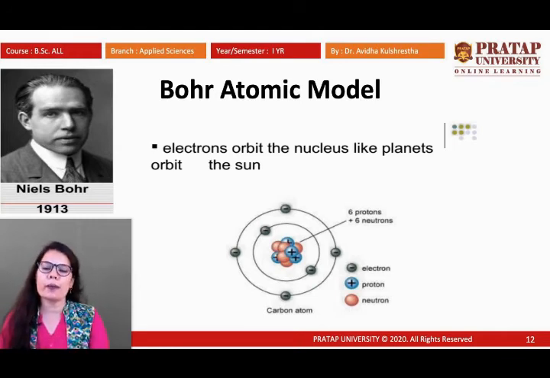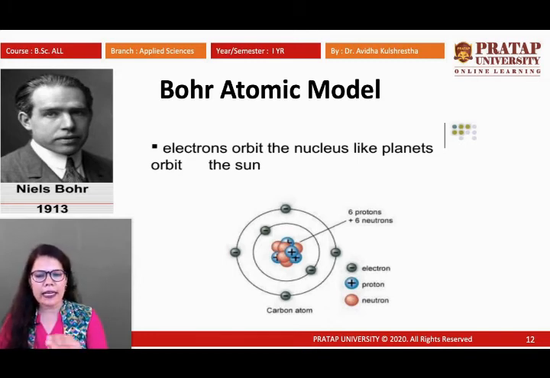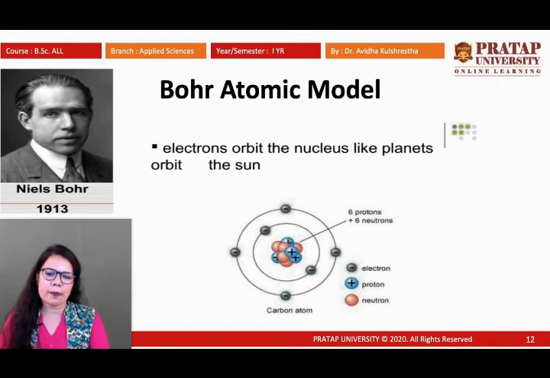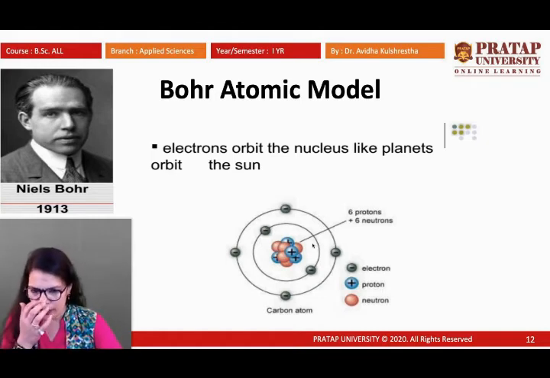So as per the Bohr atomic model, protons and neutrons are found in the nucleus and electrons are moving in their specific orbits. Whenever a charged body is moving in its own orbit, it is not losing or gaining energy.